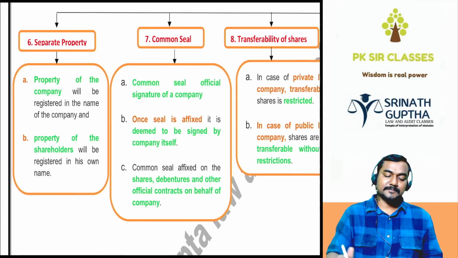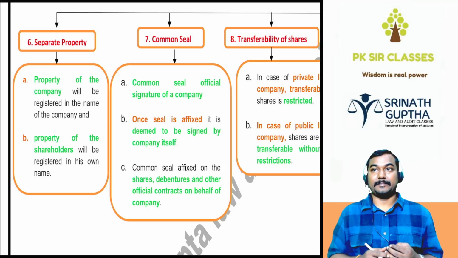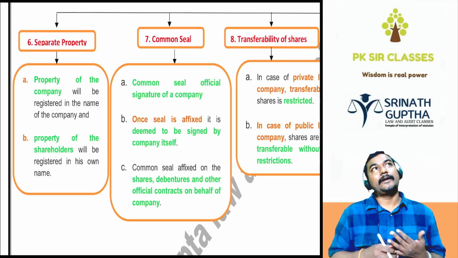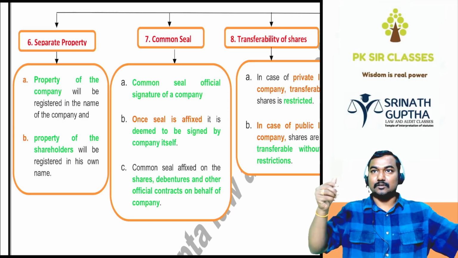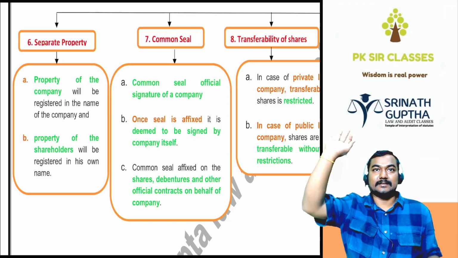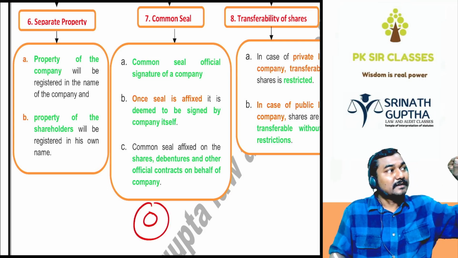What is common seal, sir? Official signature of the company. Which signature? Official signature. If I enter into a contract with Hiba, Hiba should sign and I should sign on the agreement. But the company is which person? Artificial person. It has no hands to sign. Once we affix the seal of the company, it is deemed to be signed by the company itself.